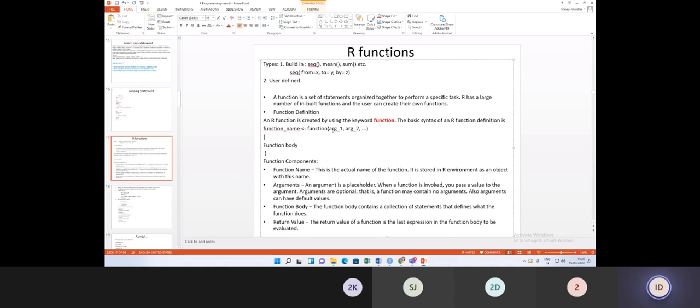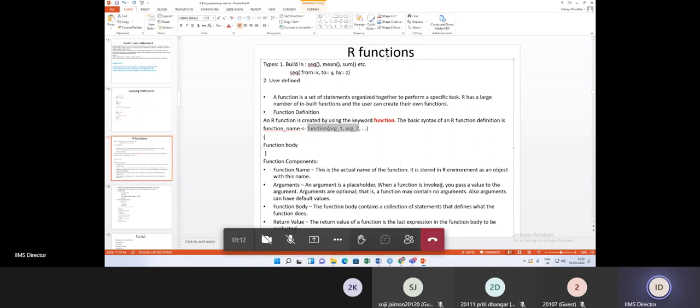Argument. Here in a function, within the brackets, I have specified argument 1 and argument 2. Like this, we can specify n number of arguments. An argument is a placeholder where a value is to be stored. When a function is invoked, meaning when a function is called, you can pass the value of an argument to the function. Sometimes an argument may be optional.